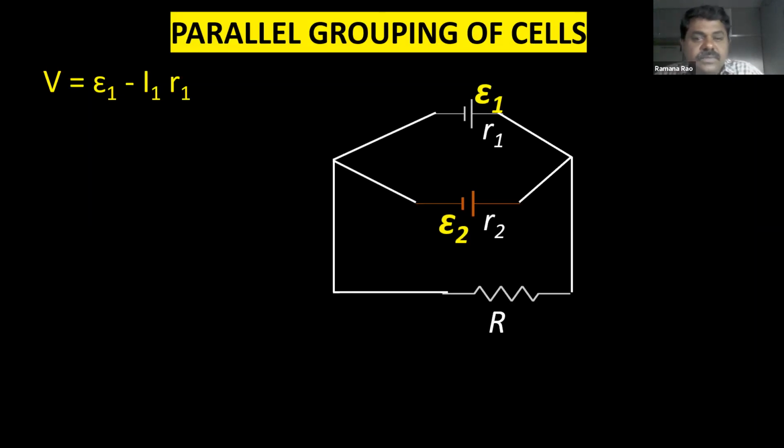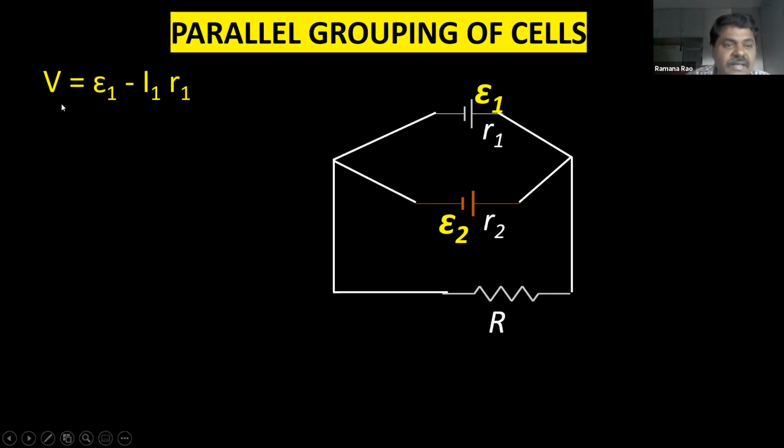Now, as you know, when cells are connected in parallel, or resistances are connected in parallel, potential difference will be same at the combination. So once again, the formula is very, very important. V is equal to epsilon minus IR in case of discharging. Today's total class is going to depend on this formula. Today's session is all about this formula, V is equal to epsilon minus IR.